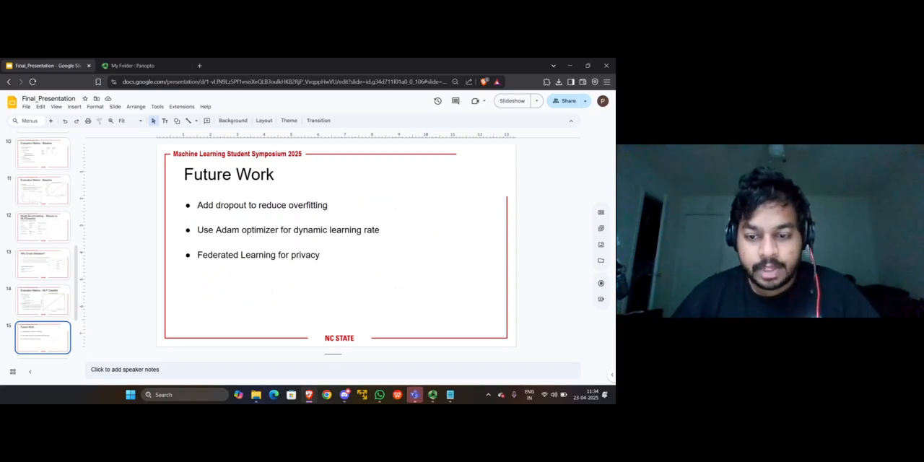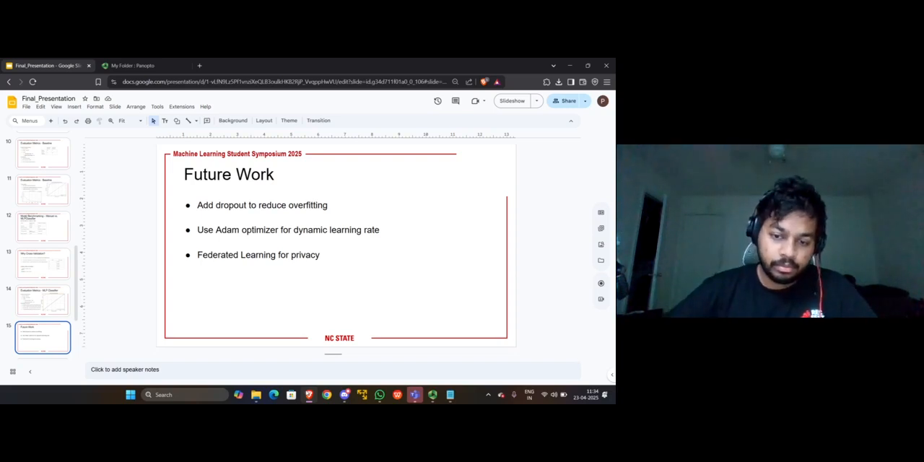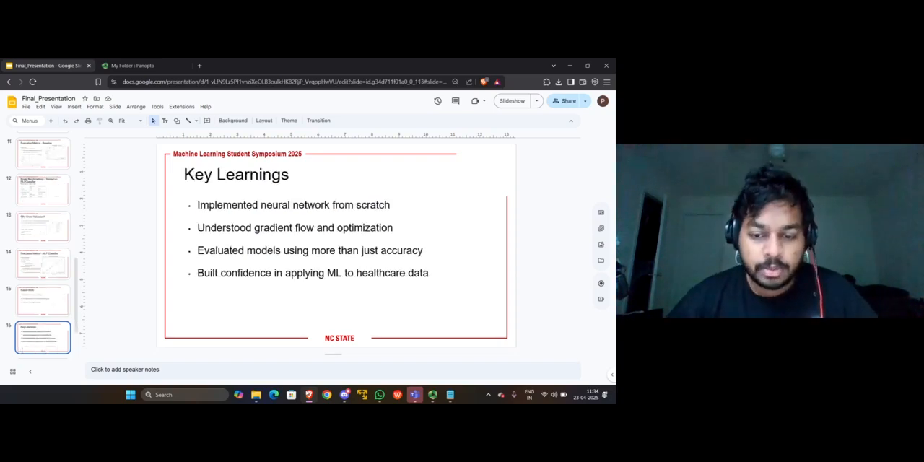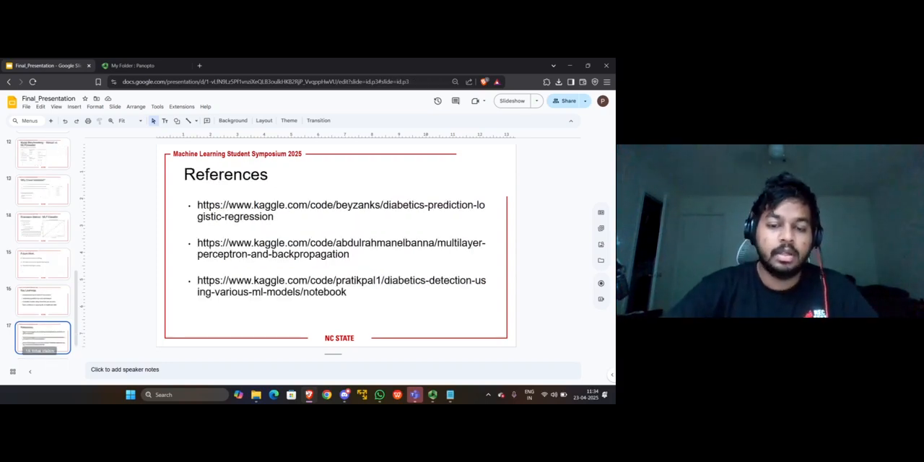For future work, we plan to add dropout to combat overfitting, use Adam optimizer for adaptive learning rates, and explore federated learning for secure, privacy-preserving model training. Through this project, we learned how backpropagation really works, manually implemented optimization, and gained confidence in evaluating ML models, especially in critical domains like healthcare.